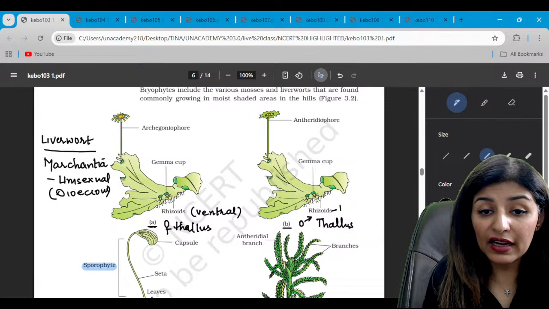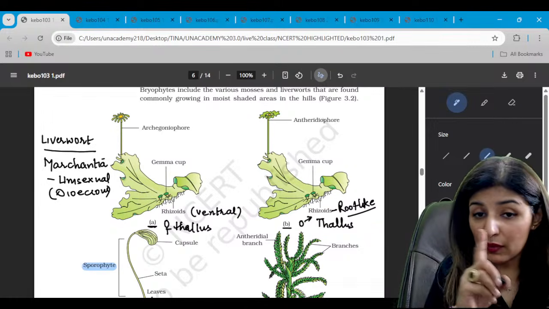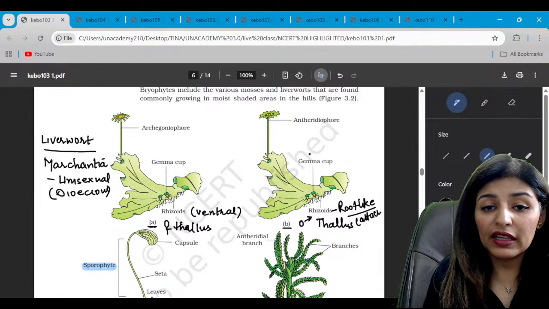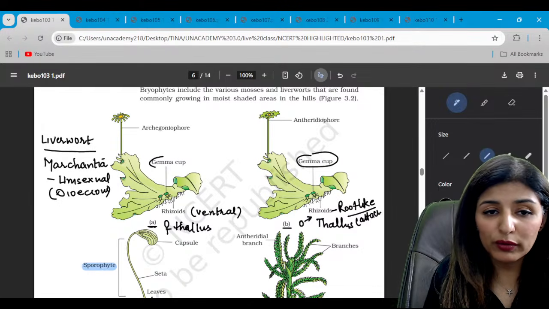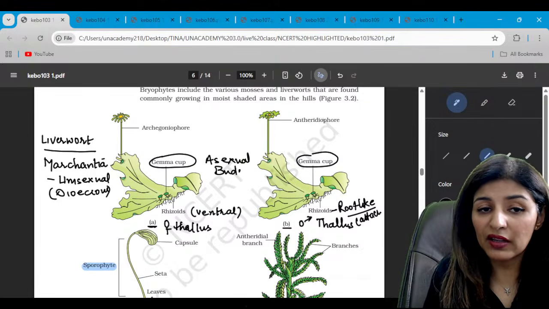On the lower side, on the ventral side, remember, we have rhizoids. These rhizoids are root-like structures. They are not meant for absorption. They are only meant for attachment. Is that clear? Then, gemma cups are present on both male and female thallus. They contain the asexual buds, which will give rise to the respective thallus, right?